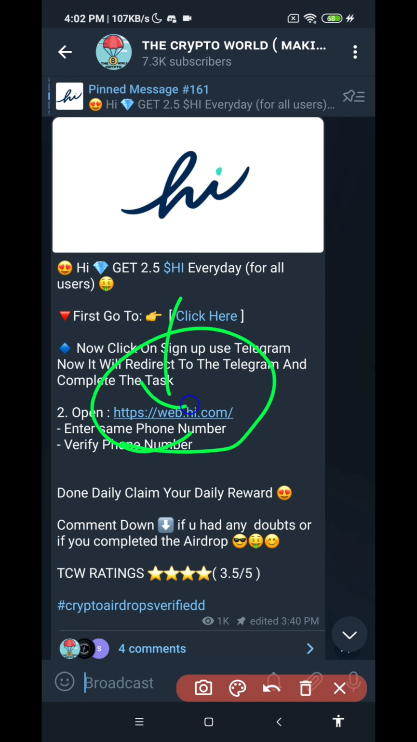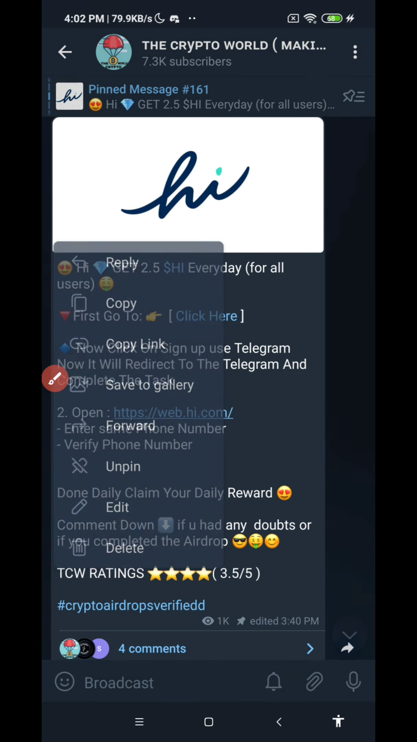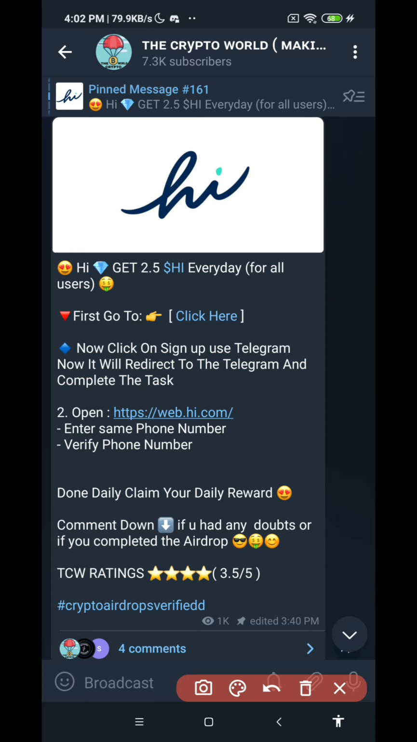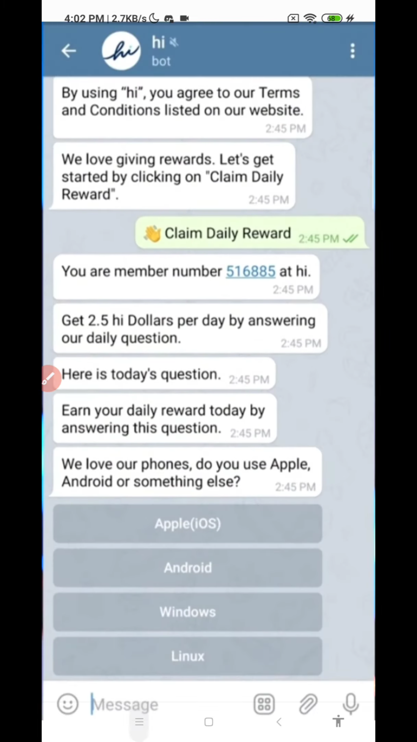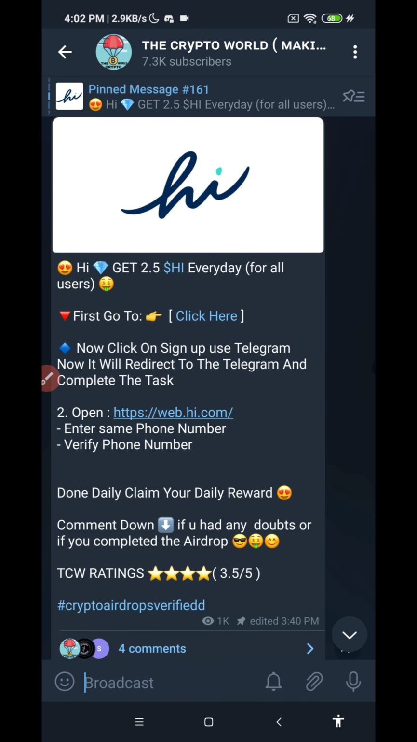As you can see here, web.hi.com. This is one more link which you should use. After all these steps, go directly to this link, web.hi.com. After that, enter the same phone number.